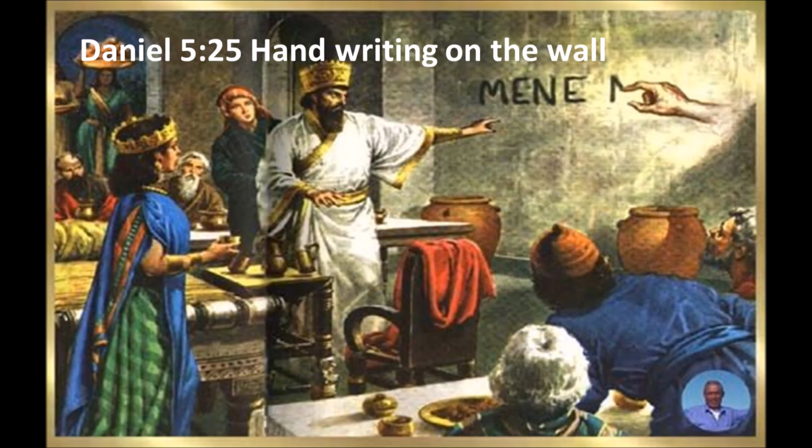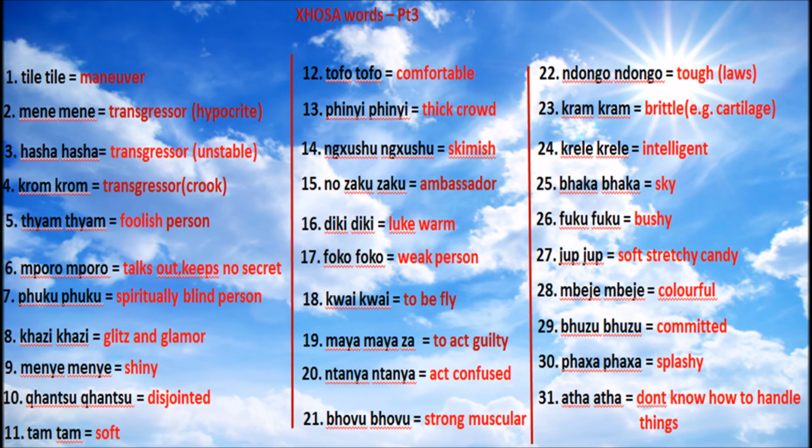And then mene mene. Tekel is a transgressor, but what kind of a transgressor is a hypocrite? There are a whole lot of different words that mean transgressor, as you'll see in this lesson today. A mene mene is a type of transgressor that's a hypocrite. Somebody who'll say, hey, I'll do it this year, and then go to somebody else and say, I'll actually do it for you, and be lying, juggling and doing that kind of thing. So that's a hypocrite. What kind of transgressor? A hypocrite kind of transgressor. So that's that word.